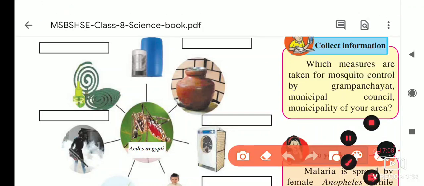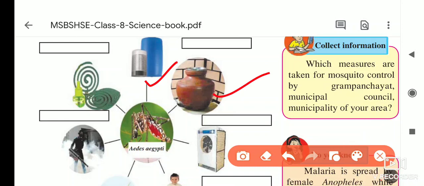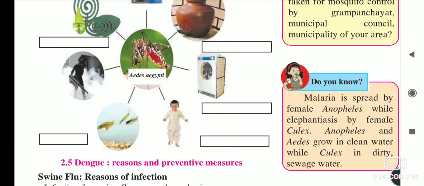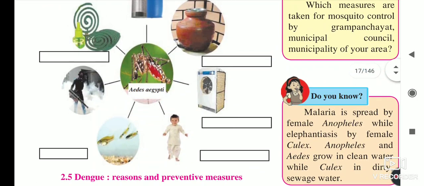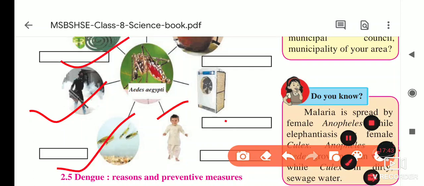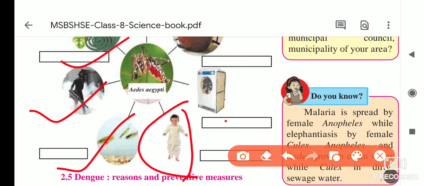In these places there is a water tank, and the earthen pot we are using for drinking water. Here in the picture they showed the cooler, inside which we also use water. At these places the water gets stored or stagnated, and the mosquito lays eggs in it, and due to this the number of mosquitoes increases and the disease spreads. Here the small children, if we are not taking the precautions given in the picture, like using mosquito nets, then you will get the disease. Okay, reasons and preventive measures are there.